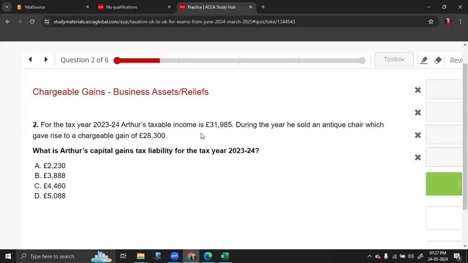Next one. For the tax year 23-24, Arthur's taxable income is 31,985. During the year, he sold an antique chair which gave rise to a chargeable gain of 28,300. What is Arthur's CGT liability for 23-24? So they are asking you a CGT liability computation.